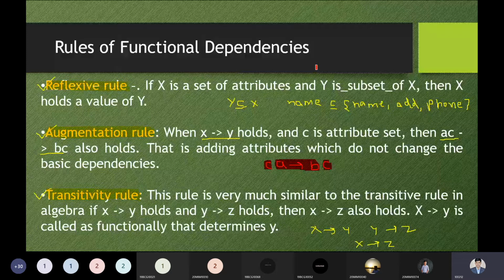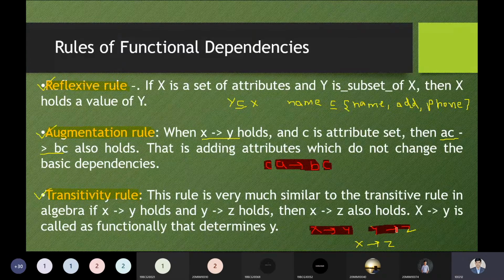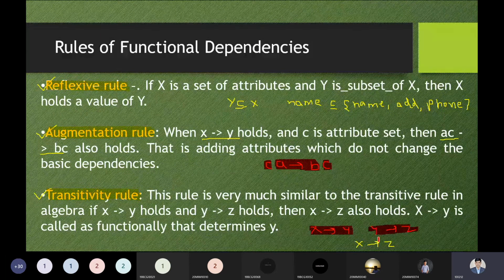So the dependency will not be changed. Dependency will be as it is. So this is the augmentation rule you can use. Transitivity rule is saying to us, if X is determinant to Y, and Y is determinant to Z, then with the help of the transitivity rule, X will be determinant to Z. So due to this transitivity rule, you can hold such a thing.